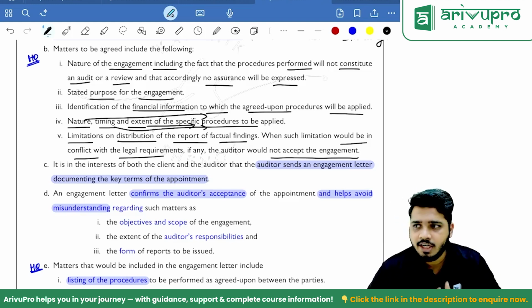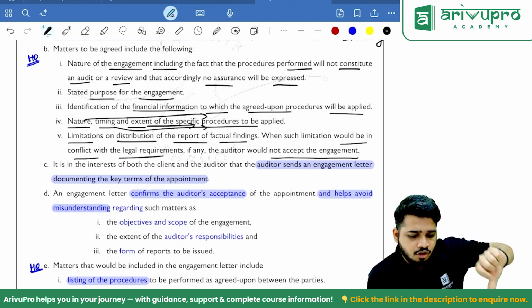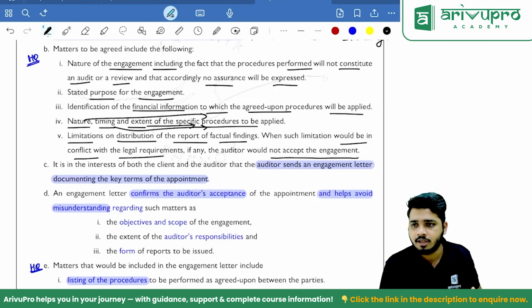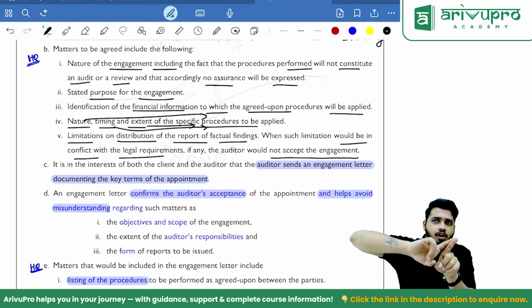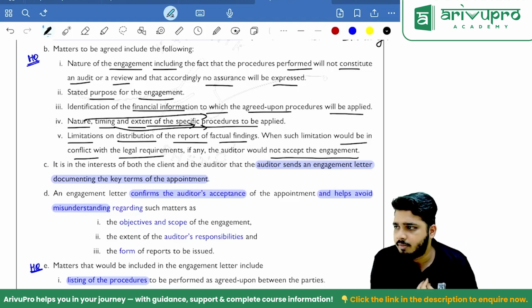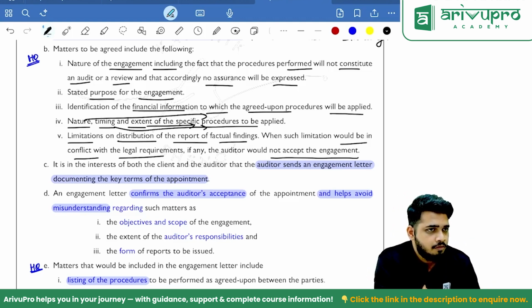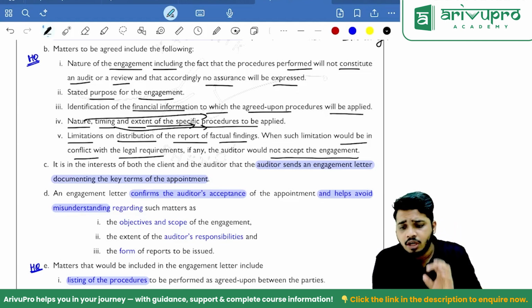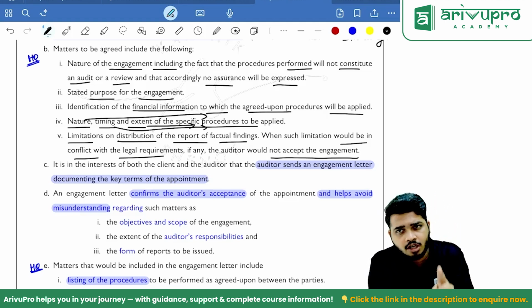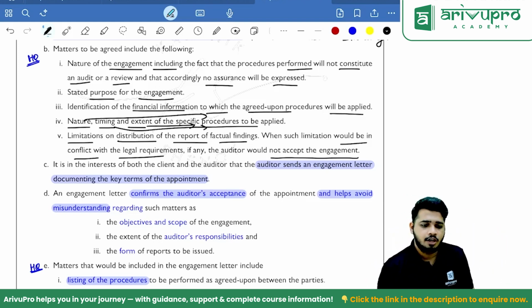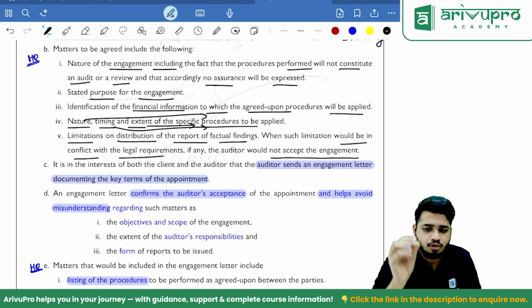What is the understanding of this point? Limitation on distribution of the report on factual findings. Sir, when you give a factual findings report to management, do you think it should be circulated to the public? When management has appointed me for preparing a VRS, a stock audit, or stock reconciliation for you, do you think this report should be circulated to other places? No. Therefore, we need to put a limitation. Clear? Do not distribute. So that also should be put, sir.